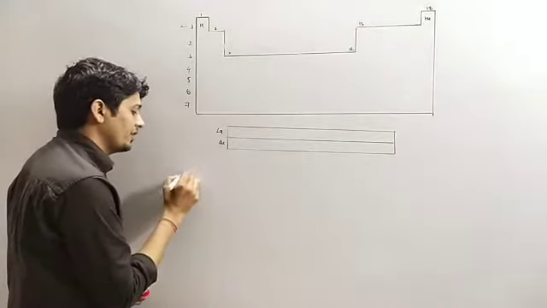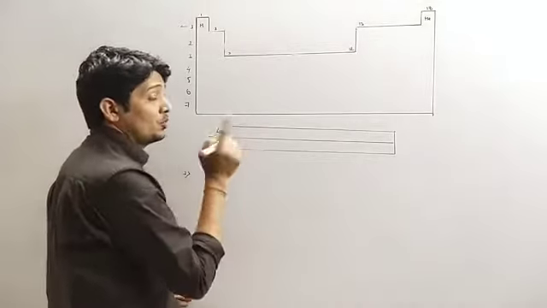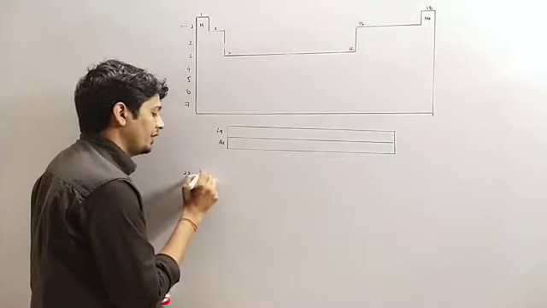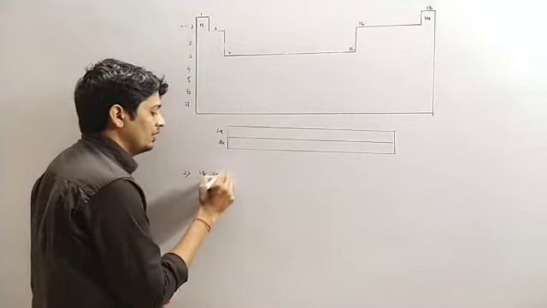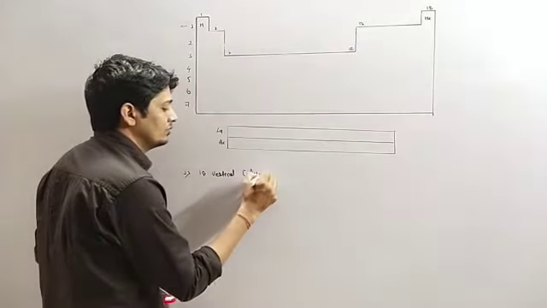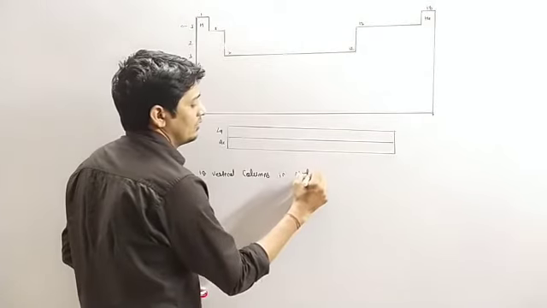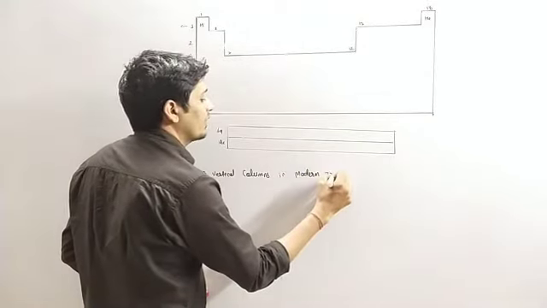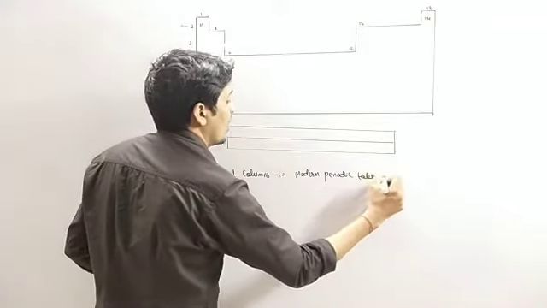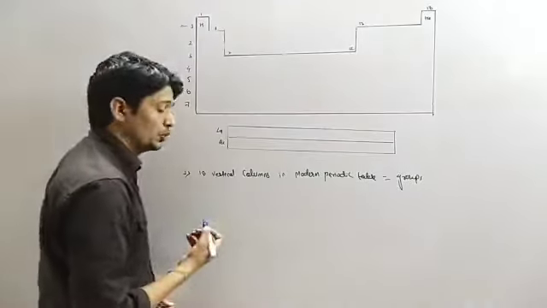So we have to write here the first point. What is the first point about groups and columns? Groups: the 18 vertical columns in the modern periodic table are called groups.